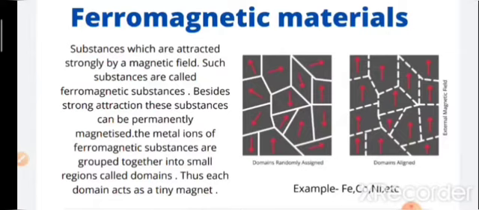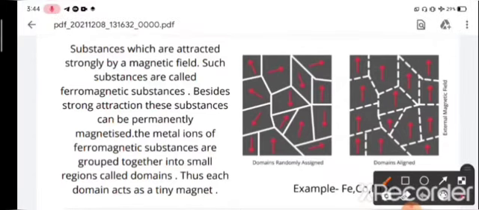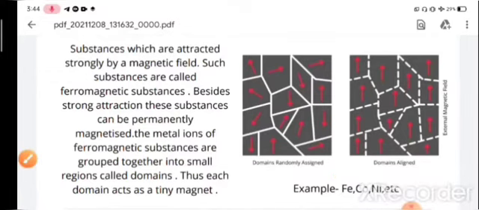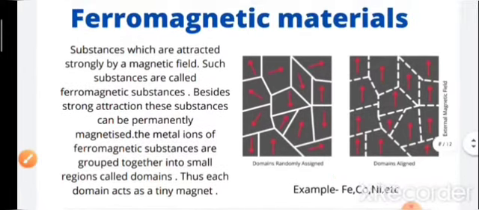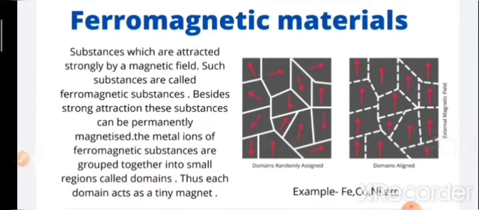Can you get something here? Ferromagnetic substances have specialized qualities. They have domains. In this diagram you can see these are domains. They are randomly aligned in the absence of the magnetic field, but once the magnetic field is applied to it, they get into a perfect pattern. They are aligned into one direction.